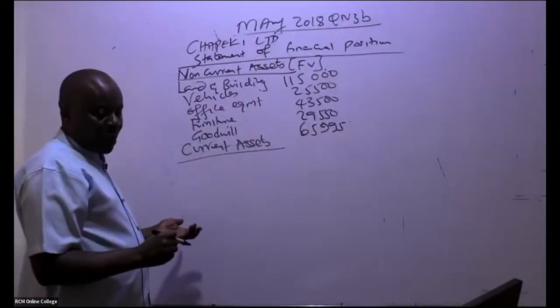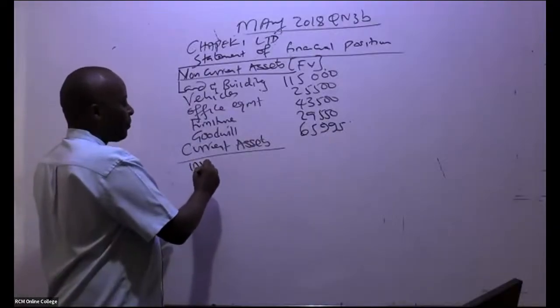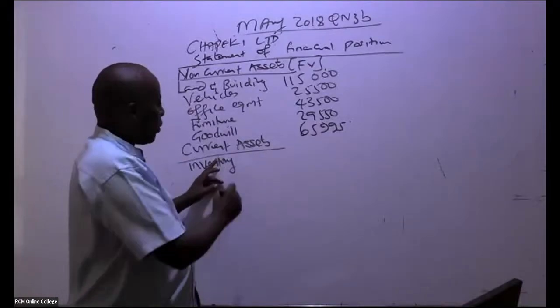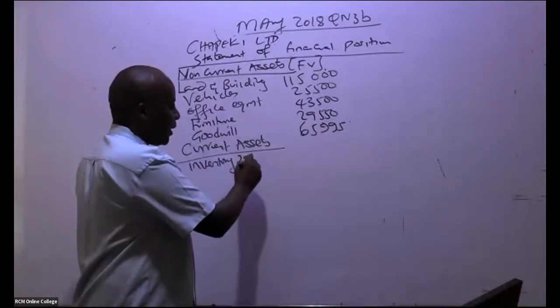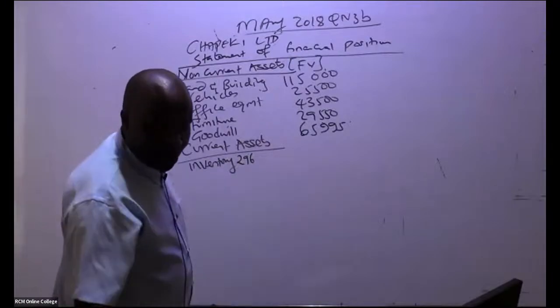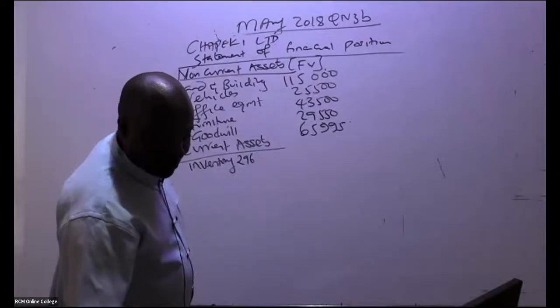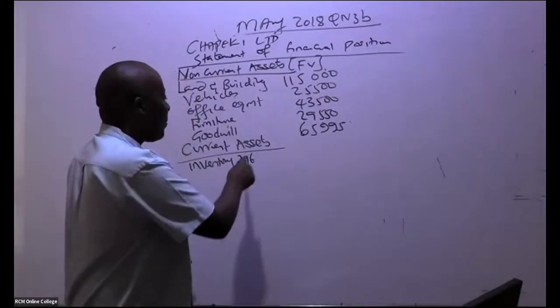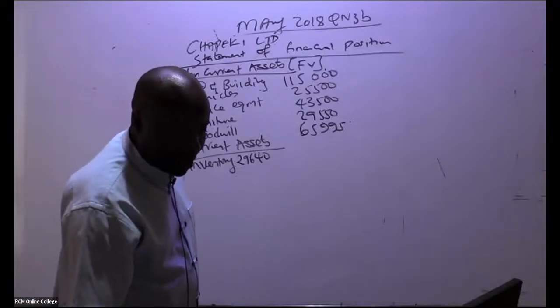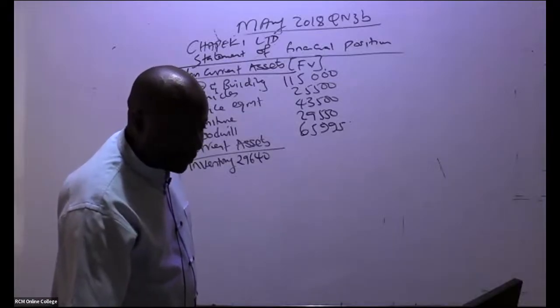We have inventory. Inventory, you have to be very, very careful. Remember, in inventory, we got a figure of 29,640. What was the inventory figure? 29,640. But remember, if you read the additional notes, in inventory you'll be able to see something happened.